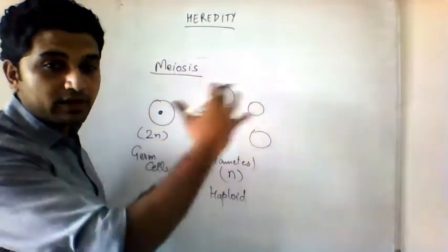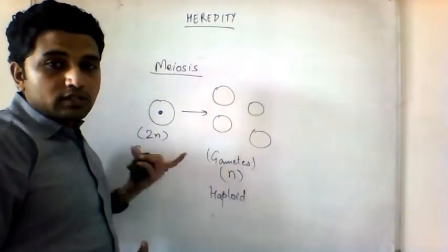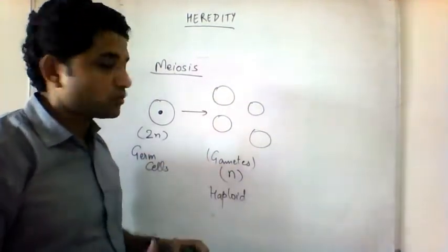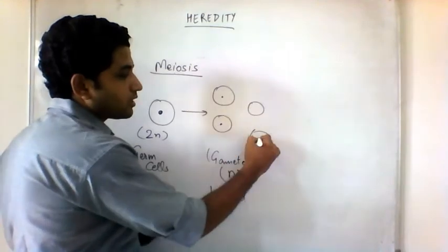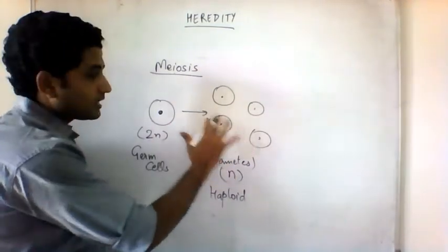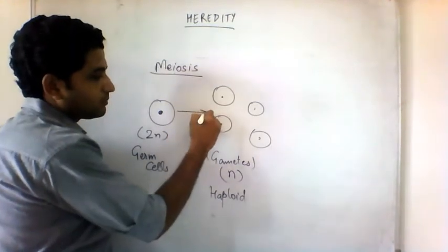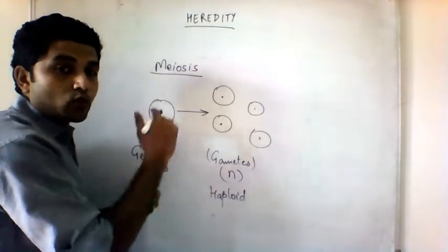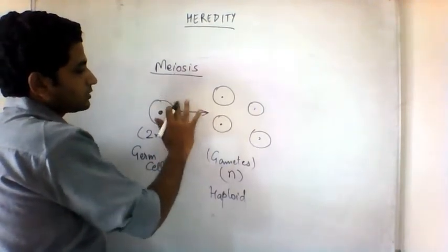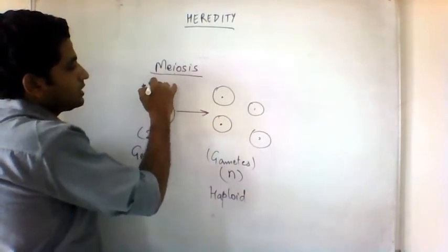This is class 9th, I am revising with you. So in meiosis, a diploid cell is producing gametes, and gametes are haploid, half number of chromosomes, but that is not important. Very important point is, during the process of meiosis, there is another process happening. This process I'll write here is recombination.